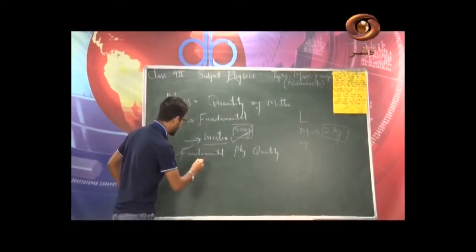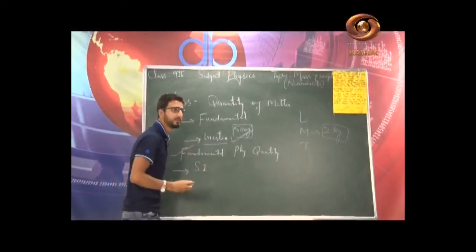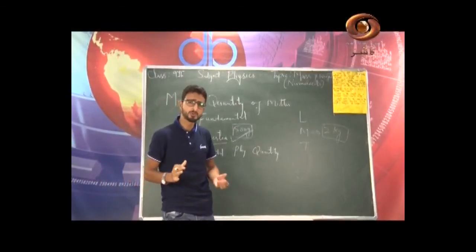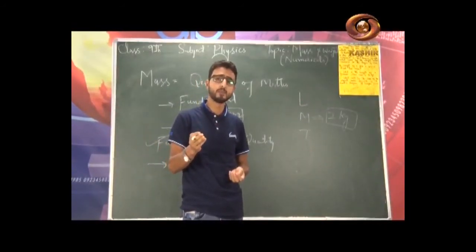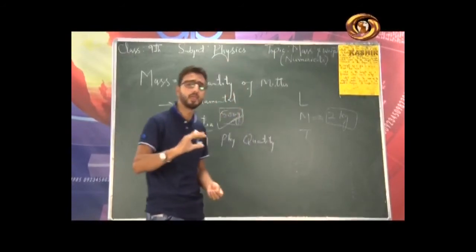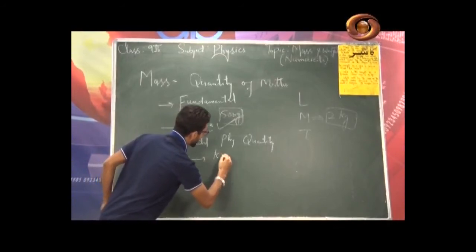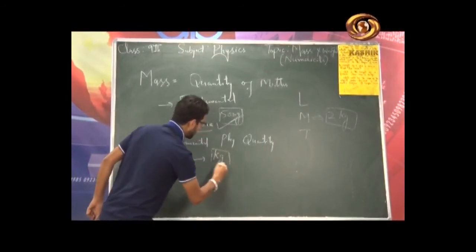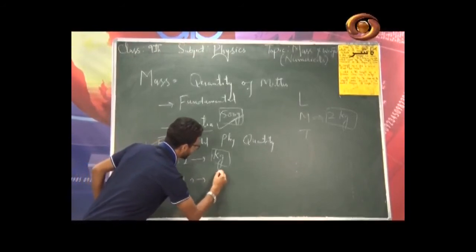So let me write here the SI unit of mass, because in physics we have 3 systems, rather 4 systems of units. One was the FPS system, then the CGS system, then the SI system, which is basically an extension of the MKS system. So the SI unit of mass is kg, that is kilogram, and the CGS unit of mass is equal to gram.